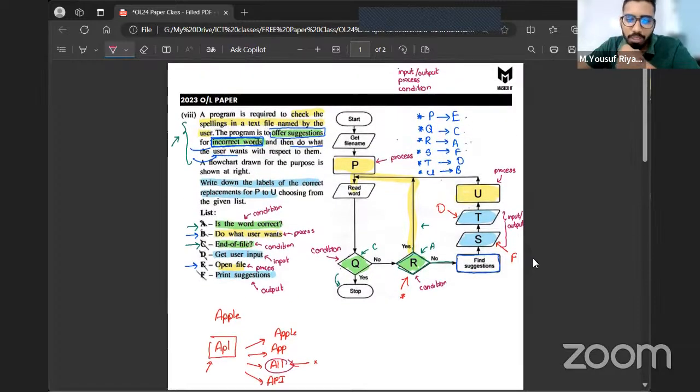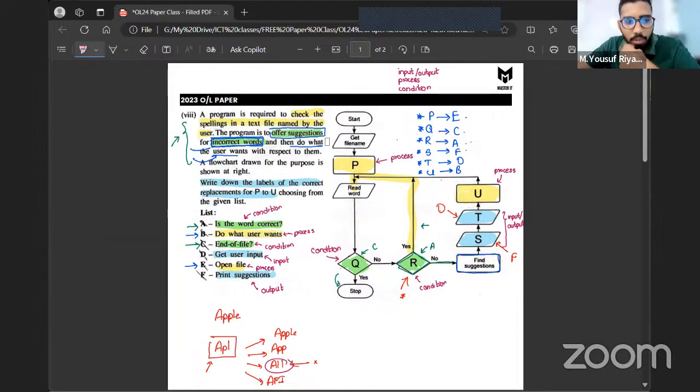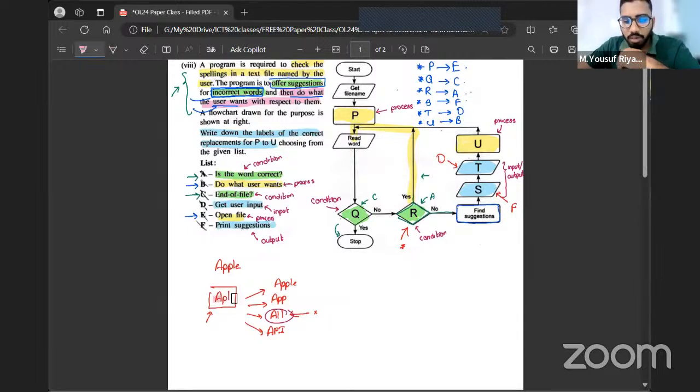Do what the user wants means, as per the question given here, in the given scenario, the program is to offer suggestions for incorrect words and then do what the user wants with respect to them. So if the user wants to replace APL with Apple, then replace it with Apple. If the user wants to replace it with app, then replace it with app. If the user wants to replace it with AWL, replace it with AWL. So basically, we are going to replace this word with the word the user enters. Got it?